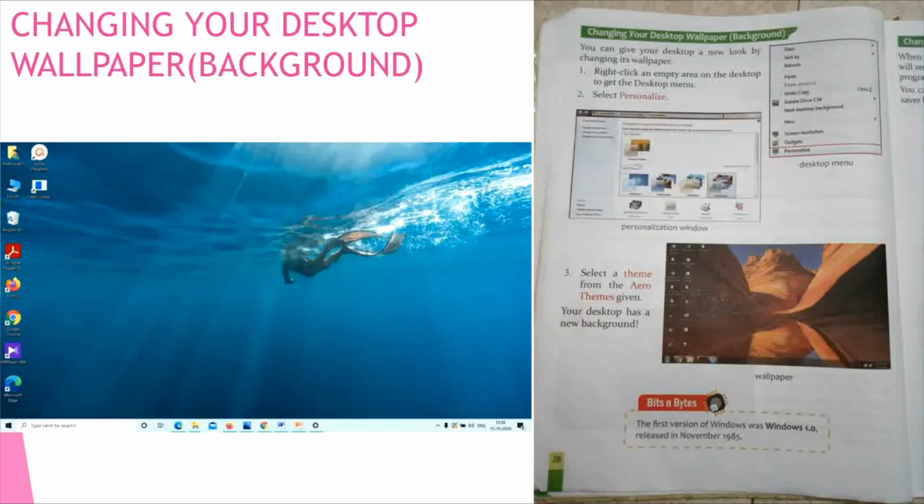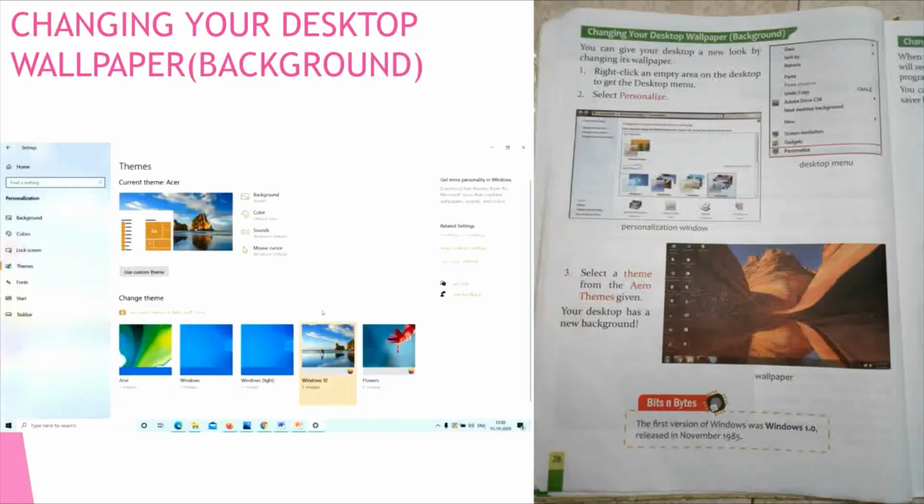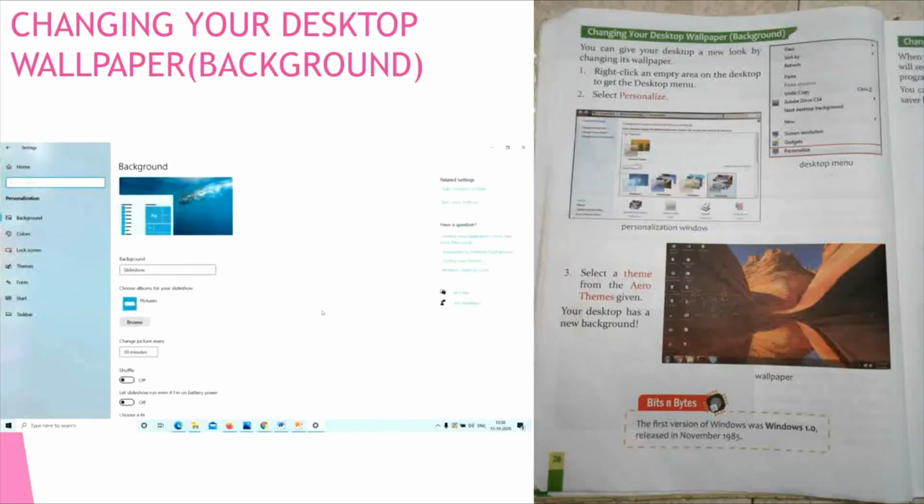First of all, you right click an empty area on the desktop to get a desktop menu. See here children, right click. Afterwards you can see this menu. In this menu, second point, select personalize. See this option, personalize. You have to select it like this. Click. Whenever you click that personalize option, you can see this personalization window.